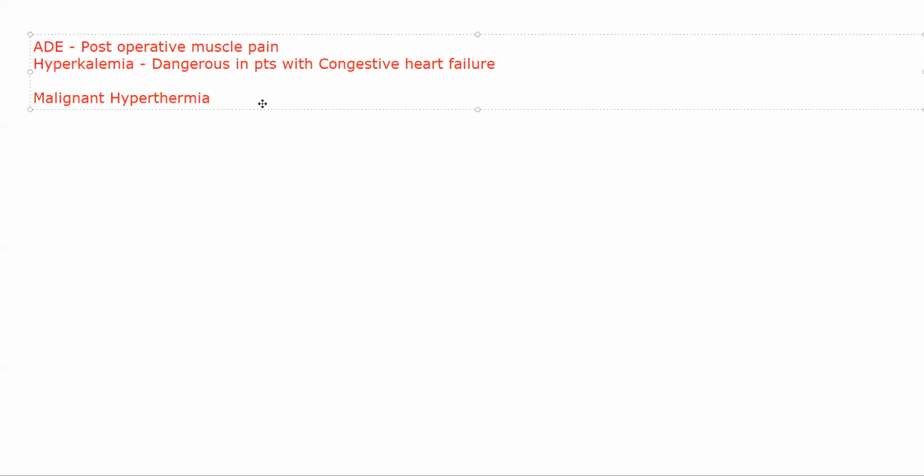So just write it down here. Sudden increase in body temperature, not just muscle, body temperature altogether, along with severe muscle spasms. This is because of release of intracellular calcium from your sarcoplasmic reticulum. Especially if you are giving succinylcholine for surgery and combining it with a general anesthetic like halothane, both of them can cause malignant hyperthermia, which can be fatal. It will trigger malignant hyperthermia, and the patient might die.